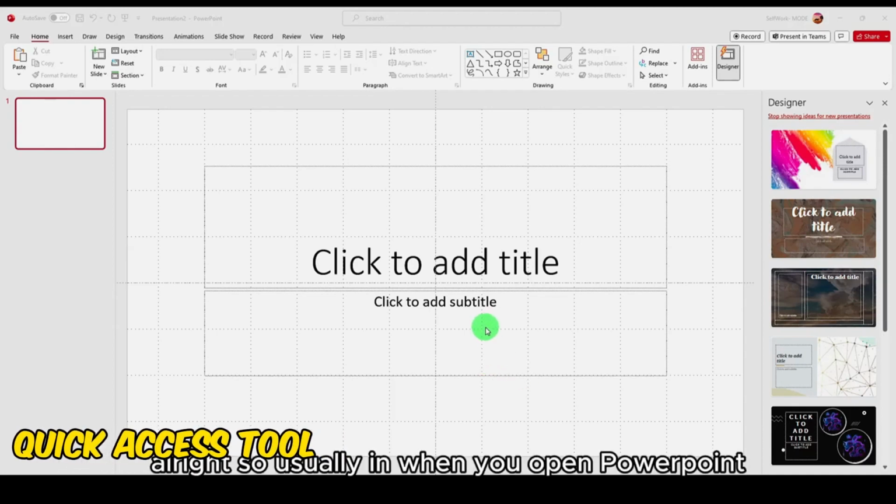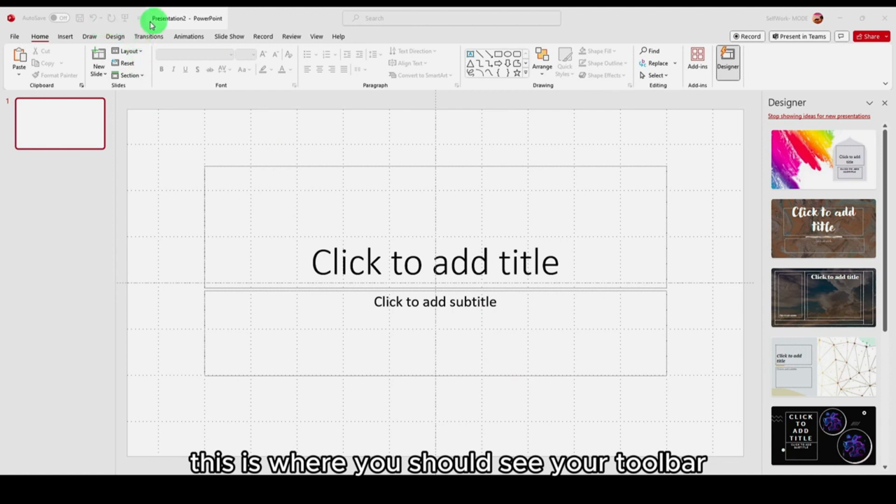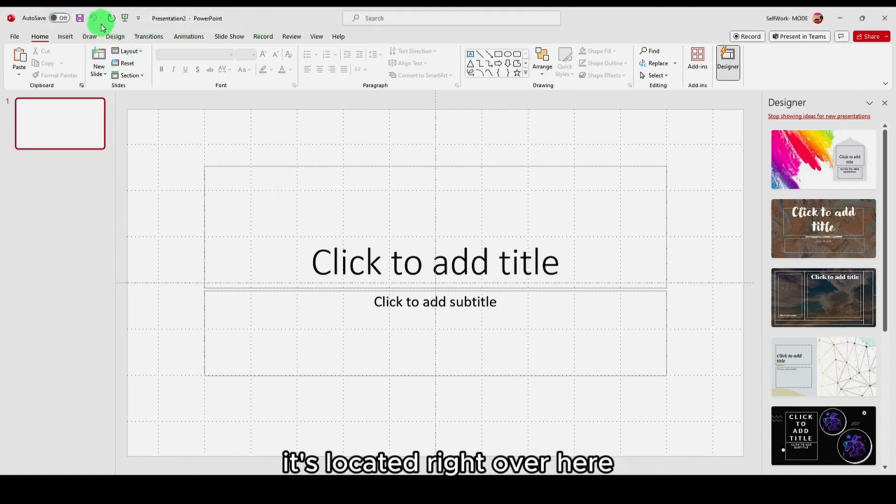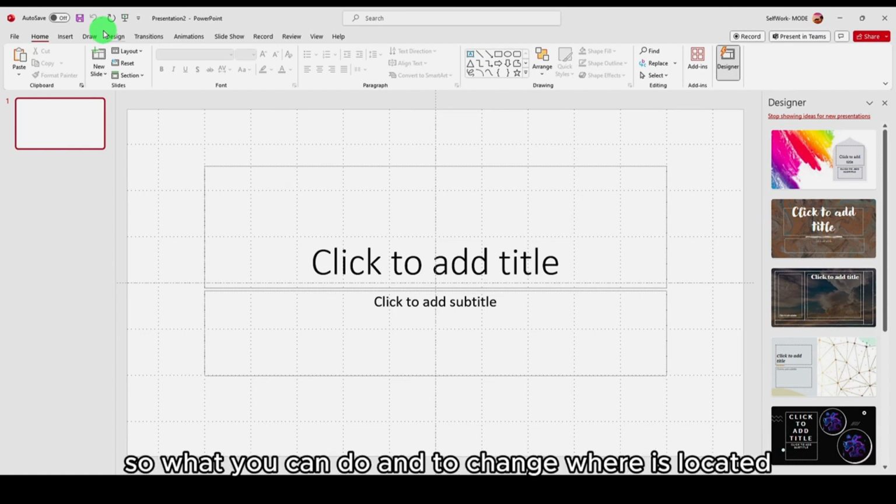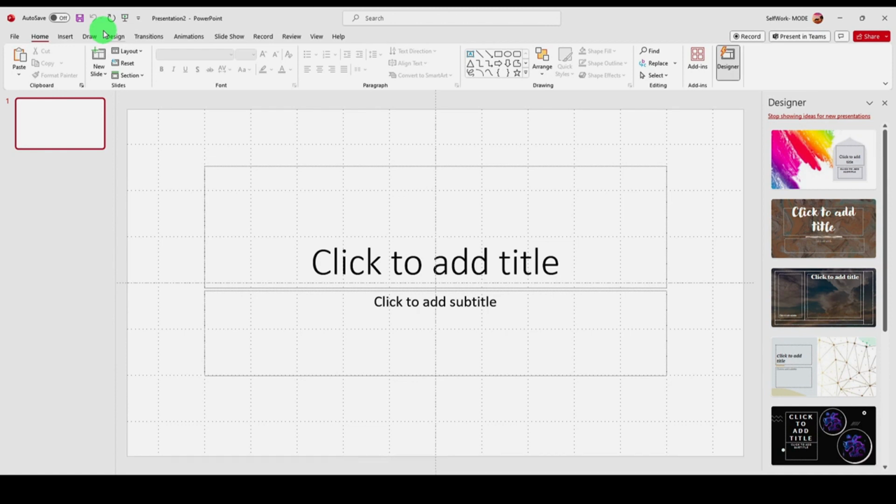All right, so usually when you open PowerPoint, this is where you should see your toolbar. It's located right over here, but I don't like where it's positioned. So what you can do to change where it is located, let's say you want it above, right over here, and I think this is a good position.